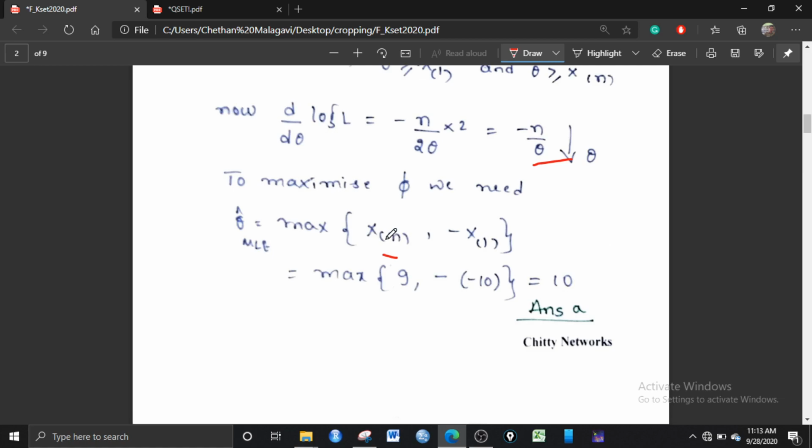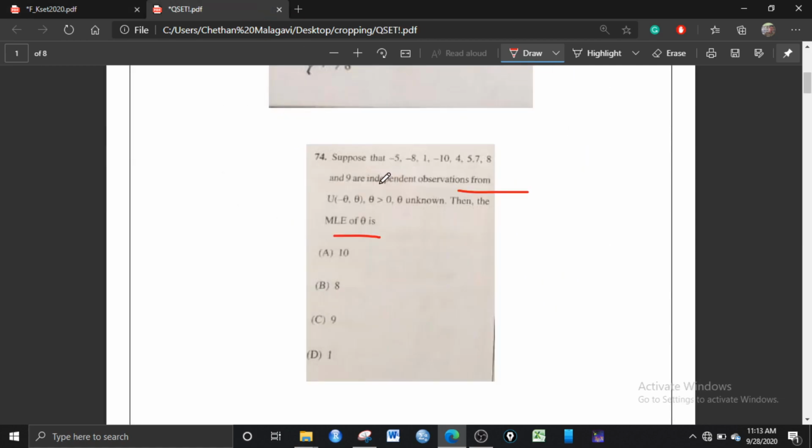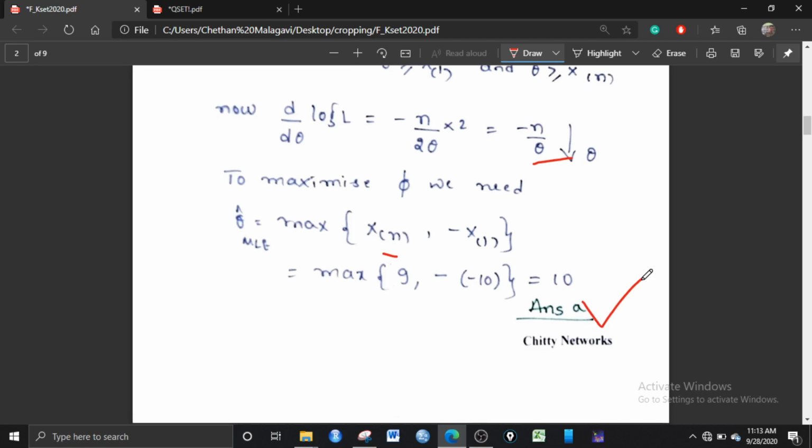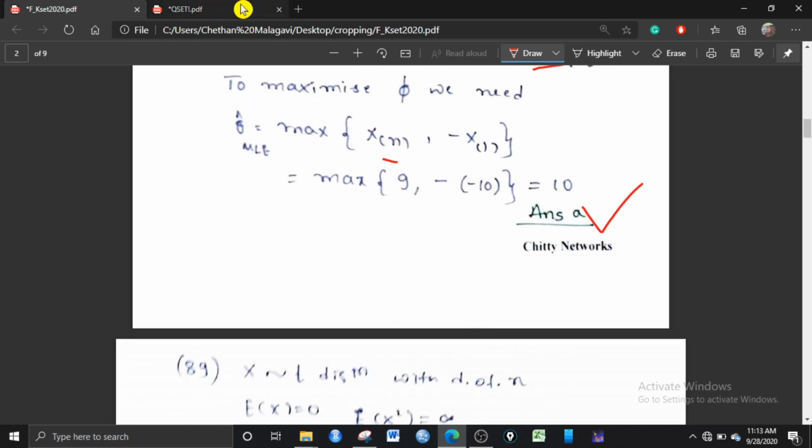What is xn? From the data you can see that 9 is the highest order statistic and minus 10 is the lowest, that is x1, the first order statistic. So minus of minus 10 and 9, the maximum is 10 here. So the answer is A. Okay. Let us move to the next question.